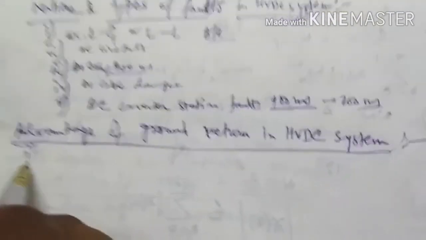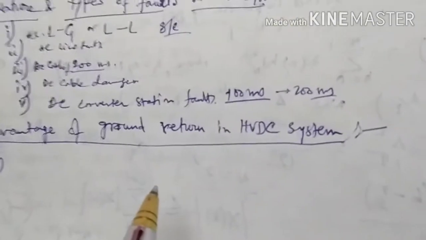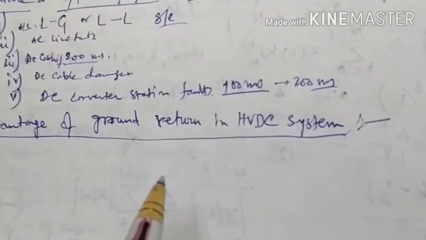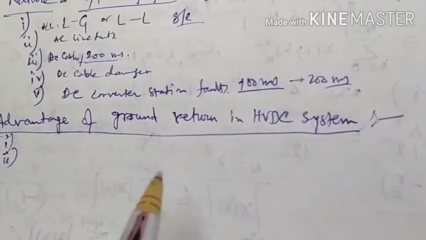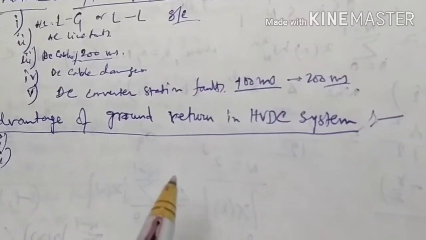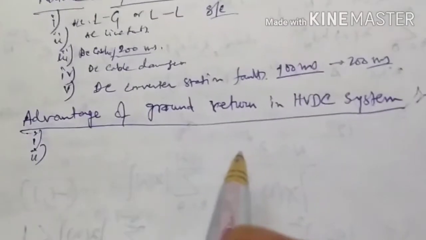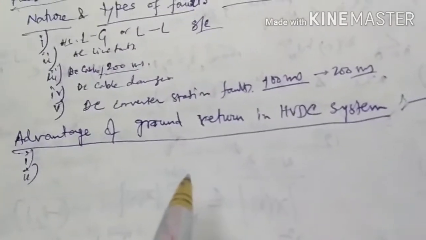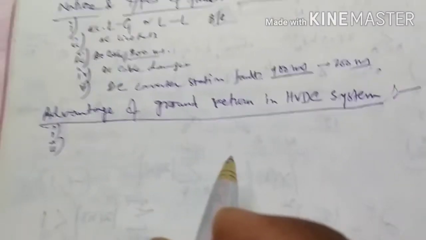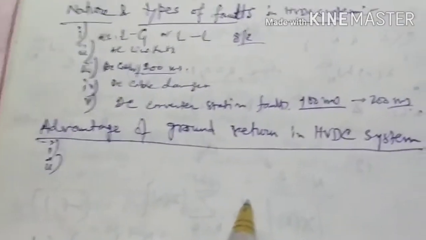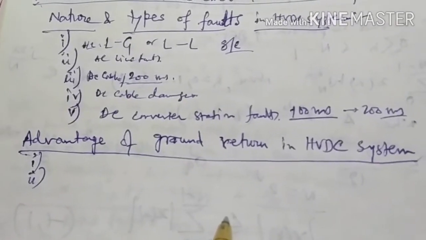So what will be the second point? Second advantage, that is the bipolar is more economical than the monopolar line with ground return. So a bipolar line has twice as many conductors and can carry twice as much power at slightly higher efficiency than the monopolar line. Its cost is surely less than twice that of the monopolar line with overhead conductors.